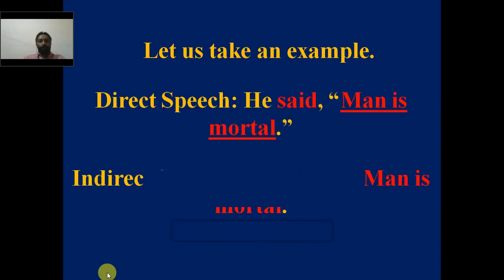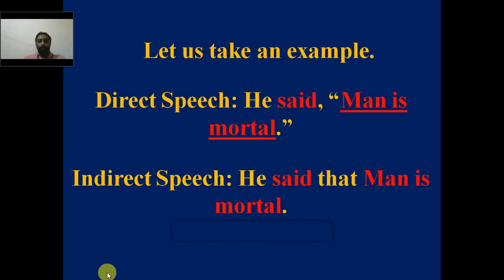Direct speech: He said, man is mortal. Said is the reporting verb and that is in past tense. Man is mortal is a reported speech that indicates a universal truth, and that is given in present tense. So come to the indirect speech: He said that man is mortal. The tense of the reported speech is not changed.